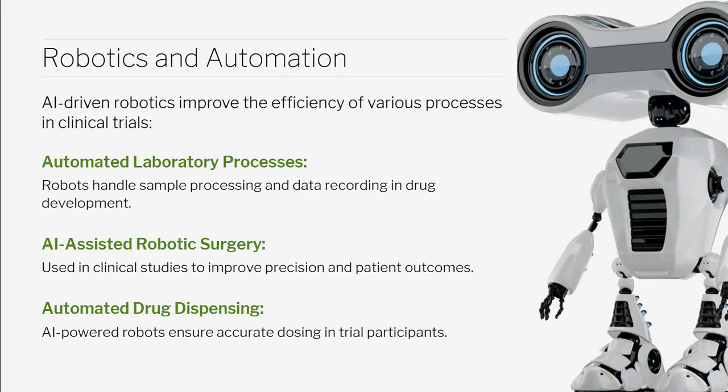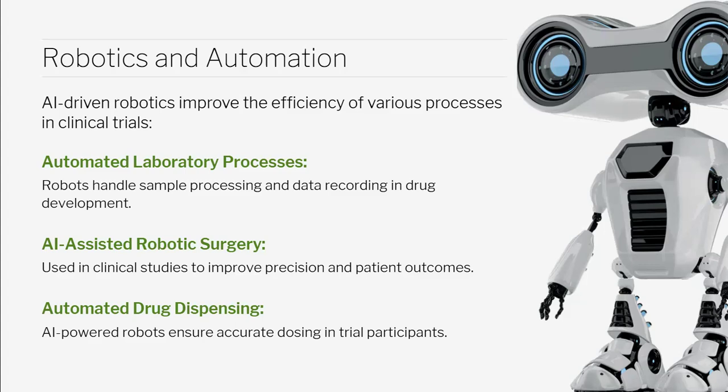AI-driven robotics improves the efficiency of various processes in clinical trials, like automated laboratory processes. Suppose you are doing in vivo, in vitro processes, they take a lot of time. But robots handle sample processing and data recording in drug development very quickly and very effectively. AI assists robotic surgery also. Most of us have heard about robotic surgery, where robots conduct surgery. When used in clinical studies, it improves precision and patient outcomes. So through AI, robotic surgery can be more precise, and the patient outcome can be better.